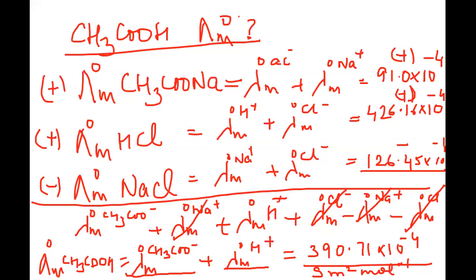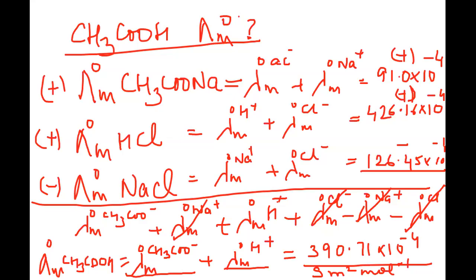Okay. Now, why is it that the ionic conductances are different for different ions? The reasons are two. One is the charge. If the charge is more, the conductance values will be more. The other point is the speed with which the ions will move. If the speed of the ions is to be considered, then what are the factors that affect the speed of the ions in the electrolyte? The factors which affect the speed of the ions in the electrolyte are basically the interionic attractions.